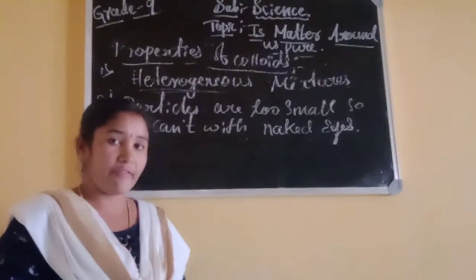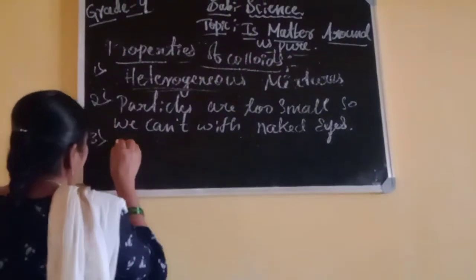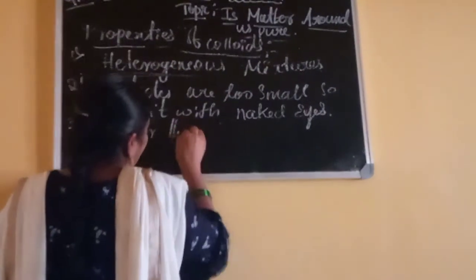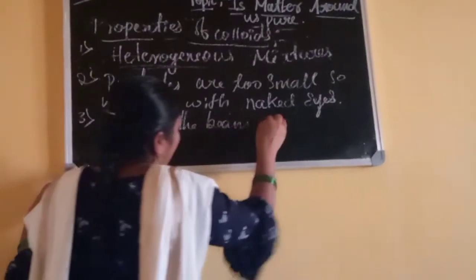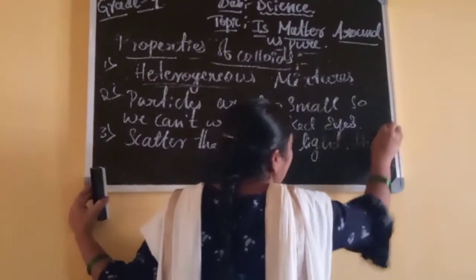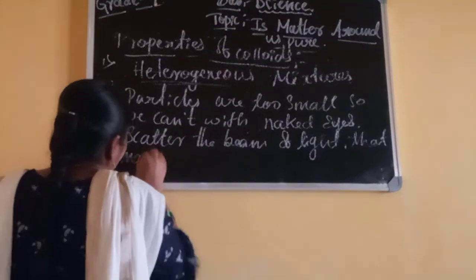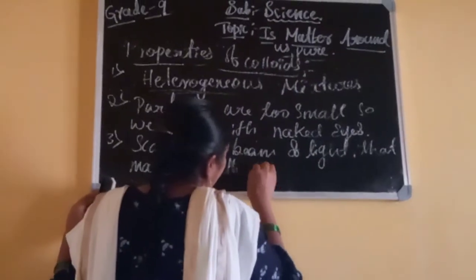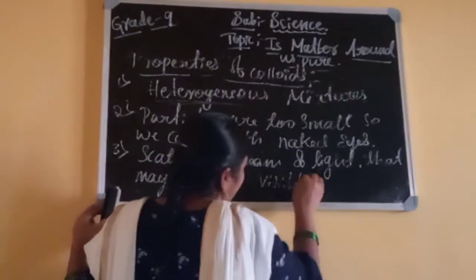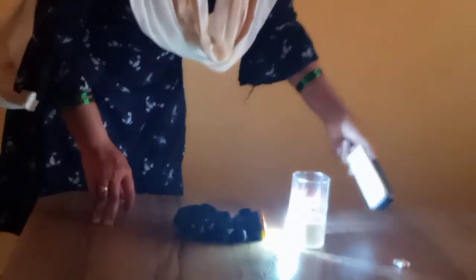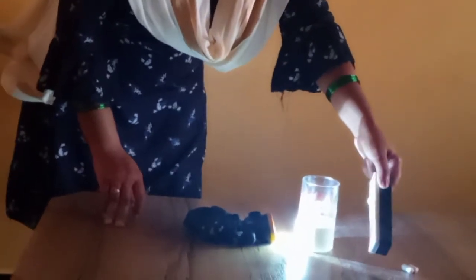That is the Tyndall effect. Scatter the beam of light, like that the path may be visible. See, is it right? See, this is the path or way. Can the path be visible or not? Yes, the path may be visible.